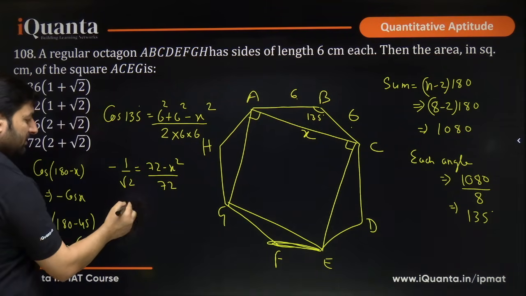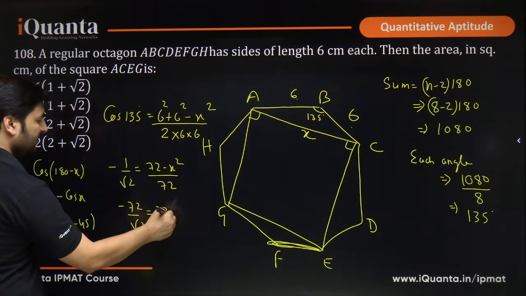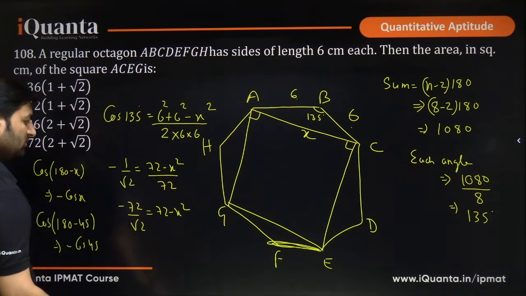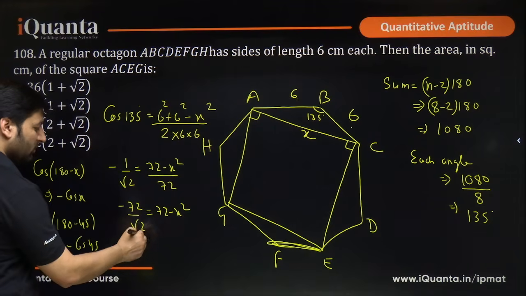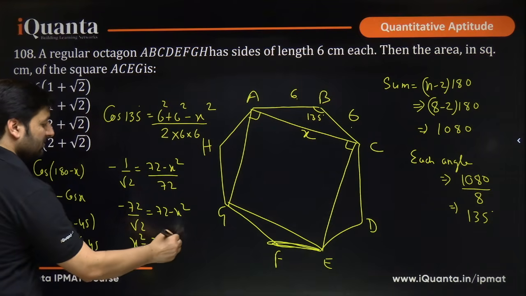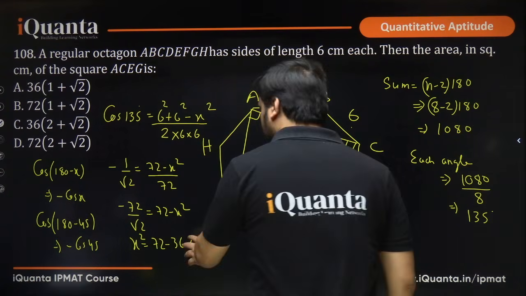So what do we get? Minus 72 upon root 2 is equal to 72 minus x square. Yes or no? If you divide 72 by root 2, we get 36 root 2. So x square will be what? 72 minus 36 root 2. Yes or no? So 72 minus 36 root 2.